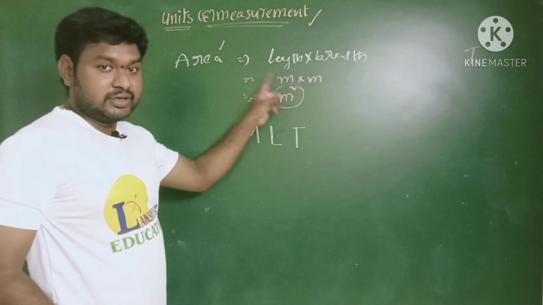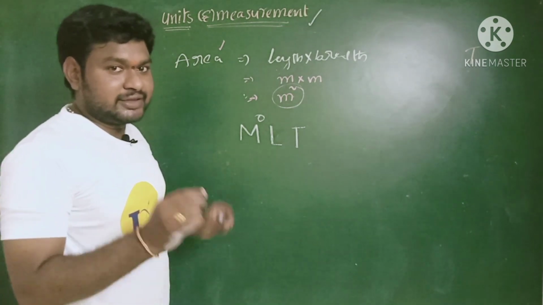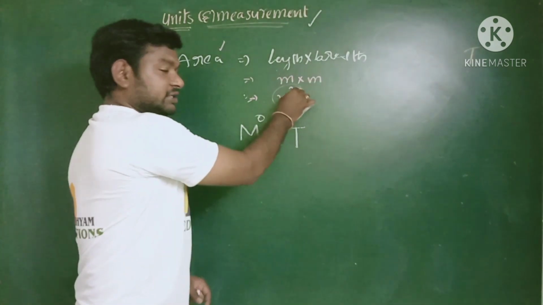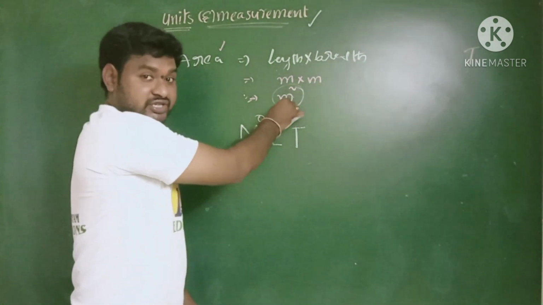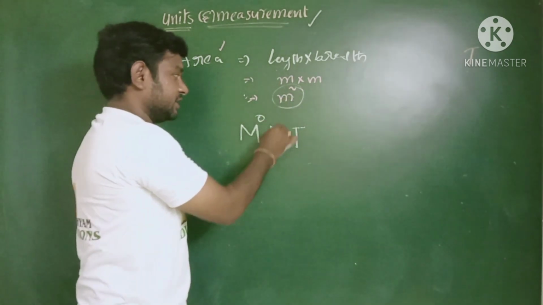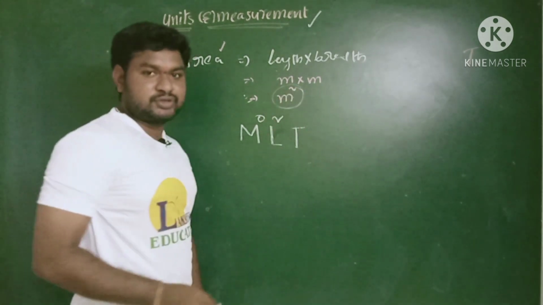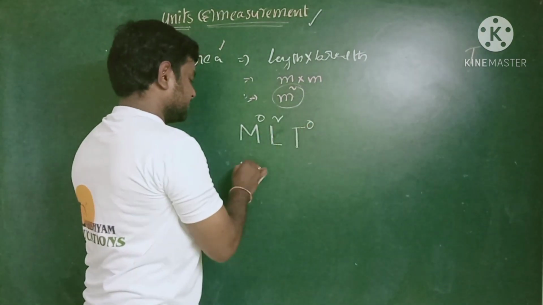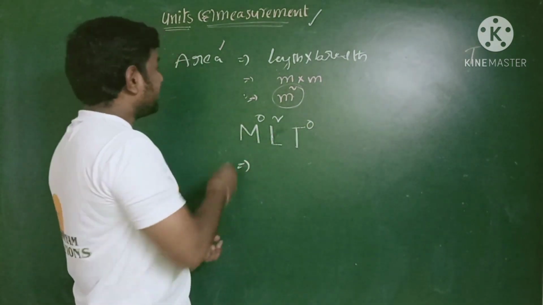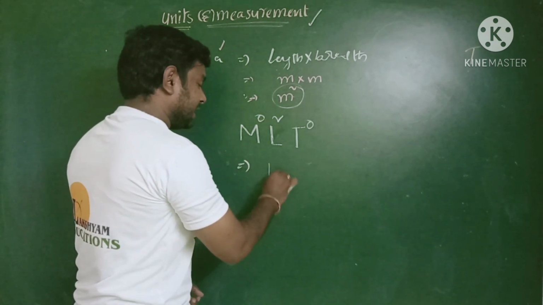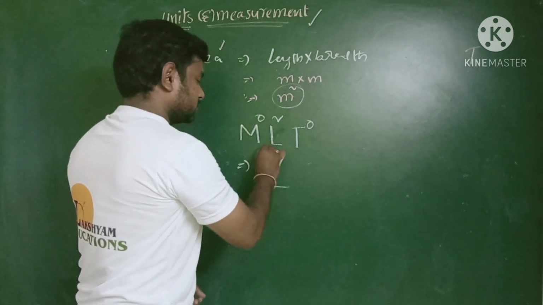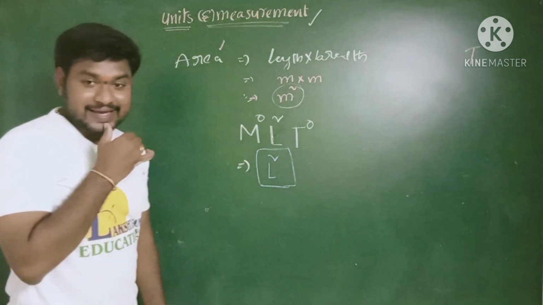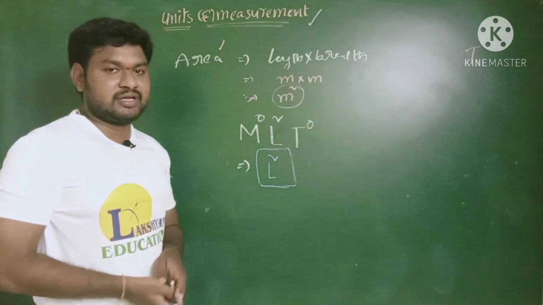Length. In this expression, area is length into breadth, so meter into meter, that means meter square. Meter gives information about the physical quantity of length, that means L square, L power 2. There is no need for an expression of time here. That means finally the dimensional formula for the area is L power 2. Is it clear to all of you? L power 2. This is the dimensional formula for the area.